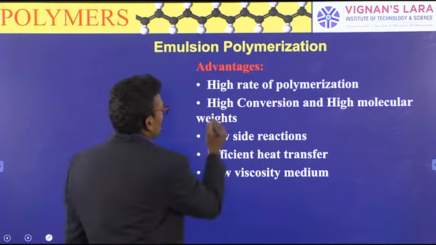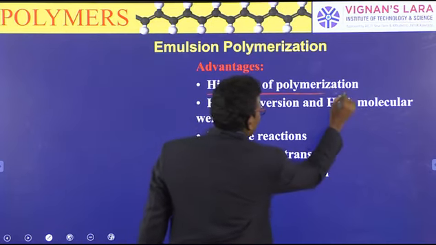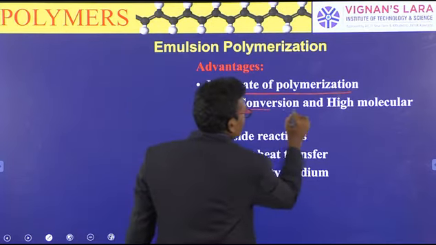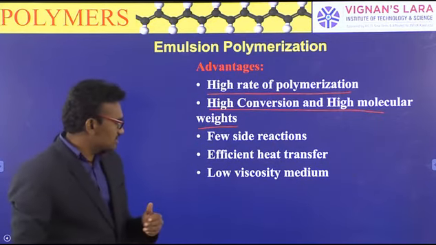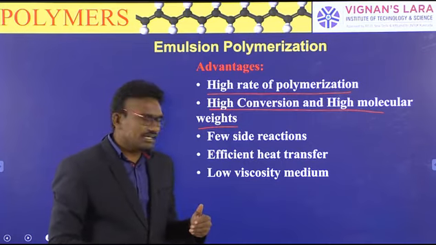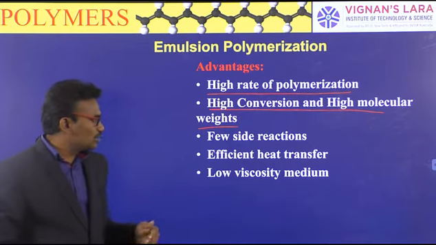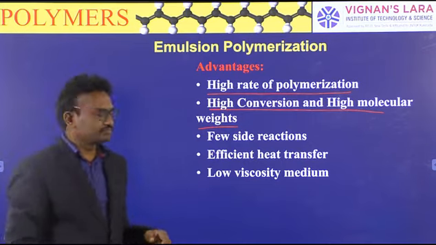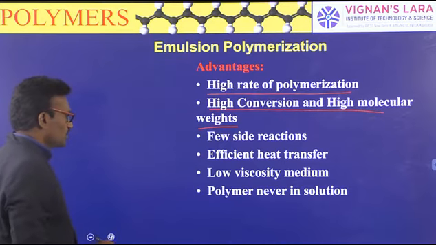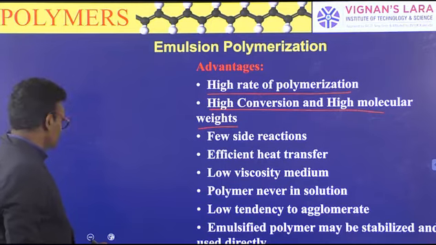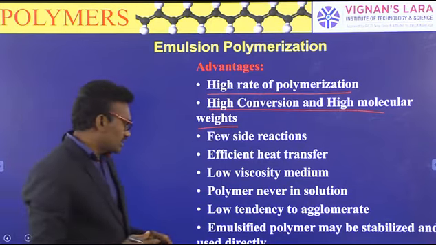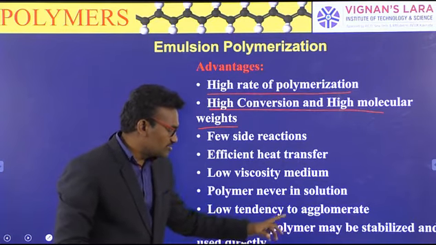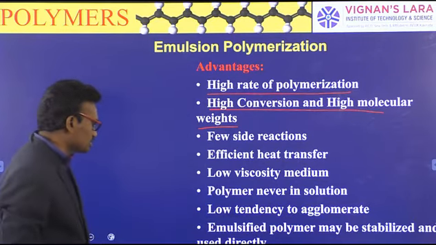Advantages of emulsion: high rate of polymerization, high conversion and high molecular weight, few side reactions, efficient heat transfer, low viscosity medium. Polymer is never in solution. Next, low tendency to agglomerate. Emulsified polymers may be stabilized and used directly.